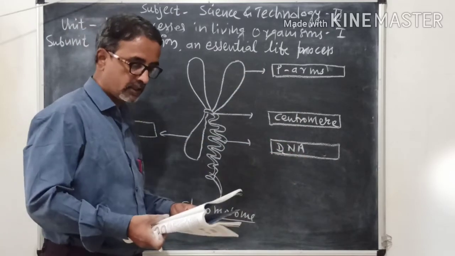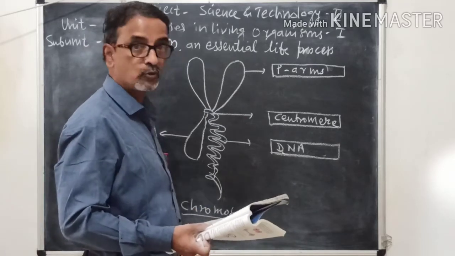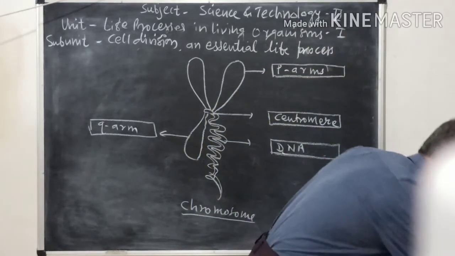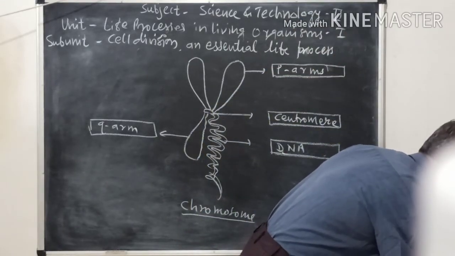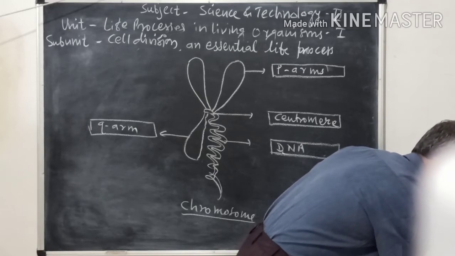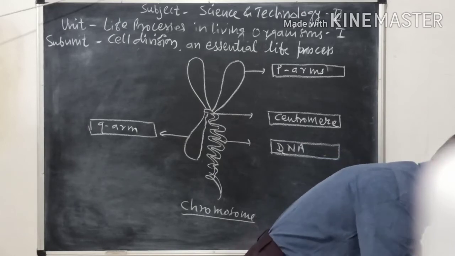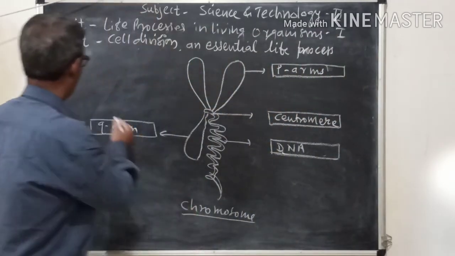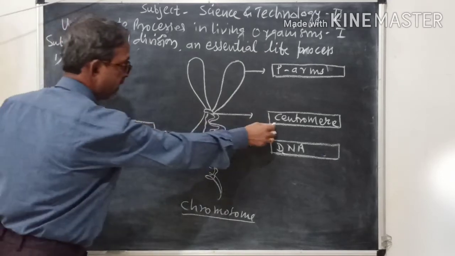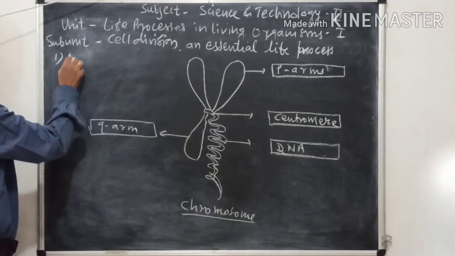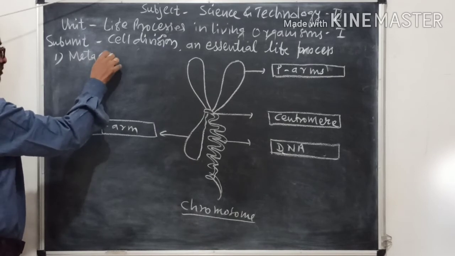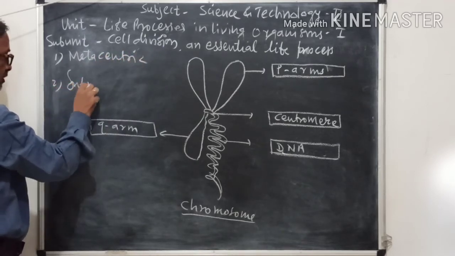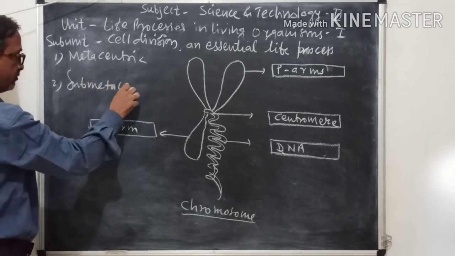And the next question, what are the shapes of chromosome? There are four shapes of chromosome depending on the position of the centromere. The first type, metacentric. Second type, submetacentric.